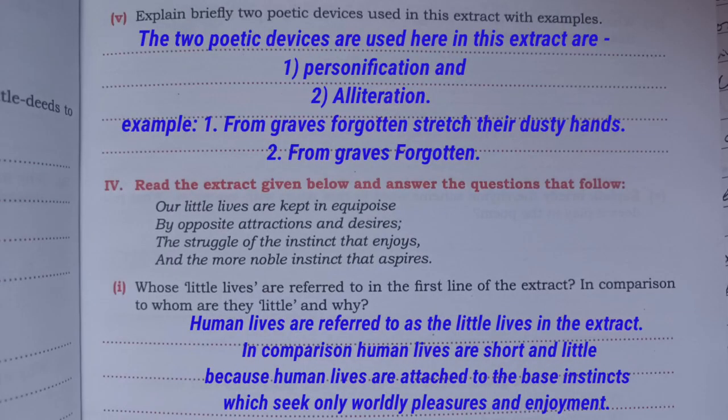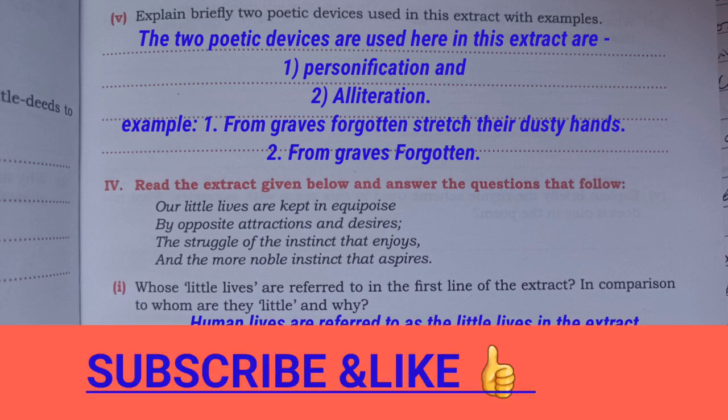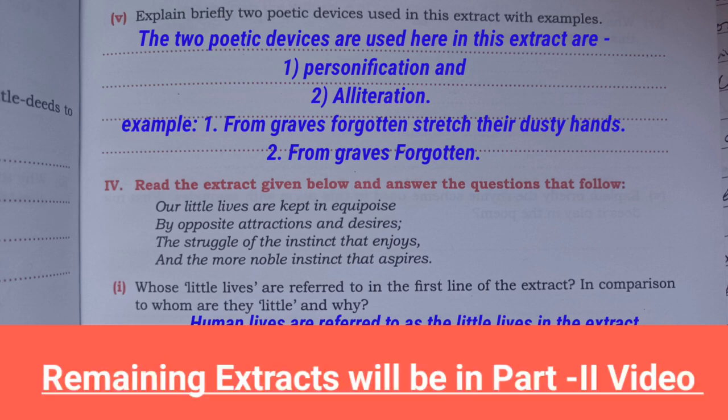Next, explain briefly two poetic devices used in this extract with examples. So the answer will be, the poetic devices used here in this extract are, first, personification and alliteration. For example, first of the personification is, from graves forgotten stretch their dusty hands.